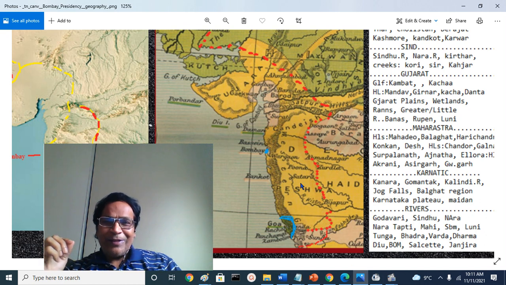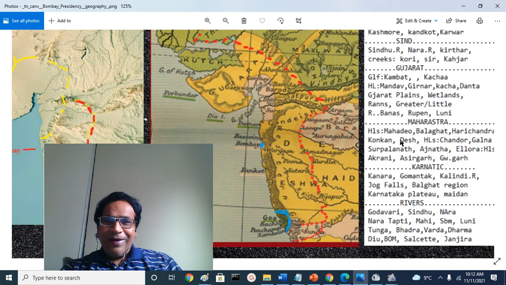If you start from the southern part, Karwar, Bijapura, Belgavi, Dharwad, and go to Shikarpur, Sukkur, Larkana, Dadu, those areas are geographically discontiguous, with princely states and residencies in between. Whereas the Madras Presidency was not like that, and the Bengal Presidency was not like that. This is the thing you have to keep in mind.